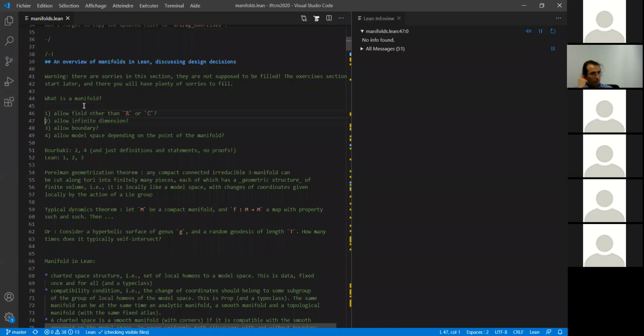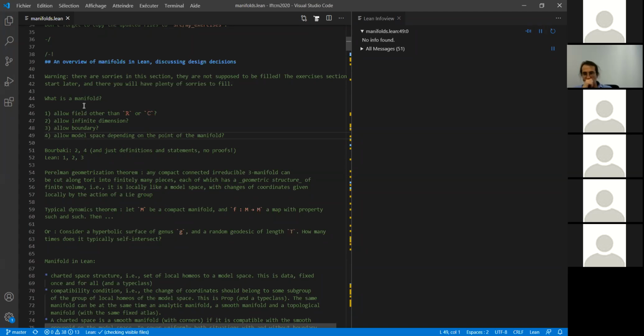Then the 3rd one is more controversial. Do you allow boundaries in your manifolds? And the 4th one may be even more controversial. When you have a manifold, should you have a single model space that should be a model around every point in your space, or do you allow different spaces at different points? For instance, do you allow manifolds that are not of the same dimension around every point or not? And so, depending on the books, different choices are made.